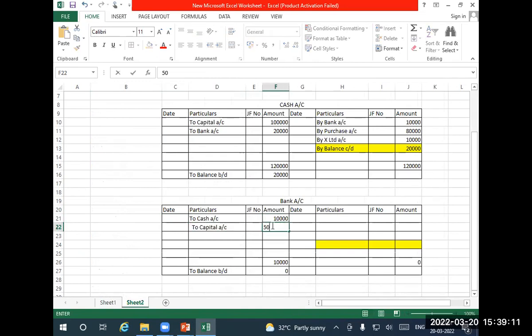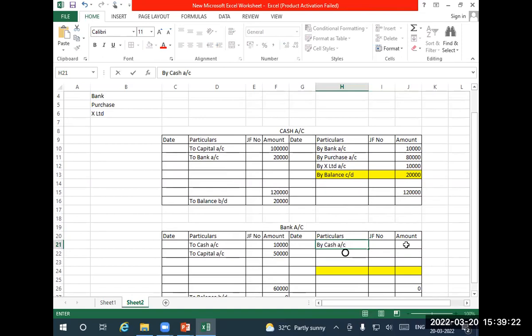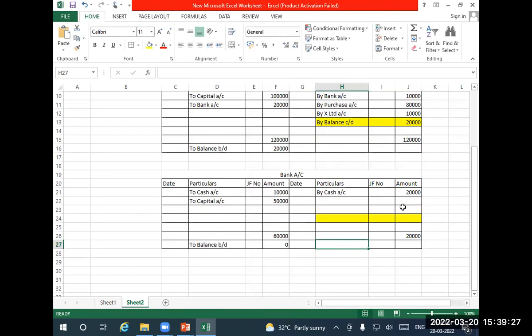We are withdrawing the cash now, so by cash account 20,000. Withdrawing 20,000, the difference now is 40,000. By balance carry down, 40,000. That is coming for the next month.